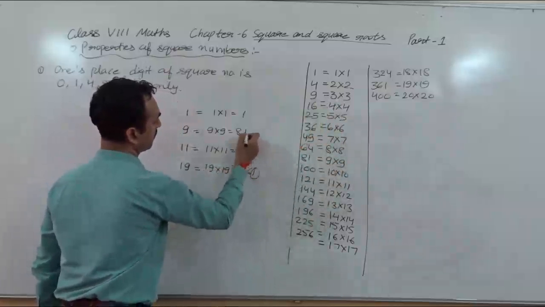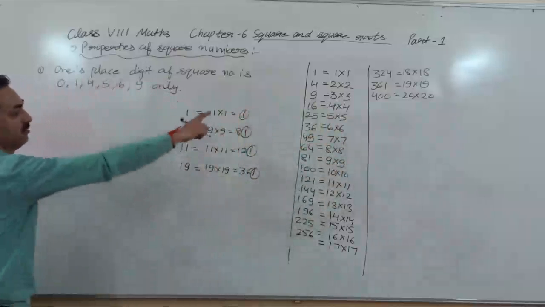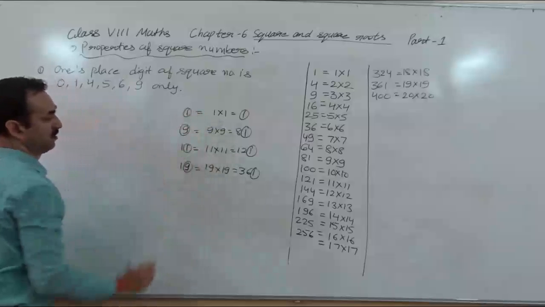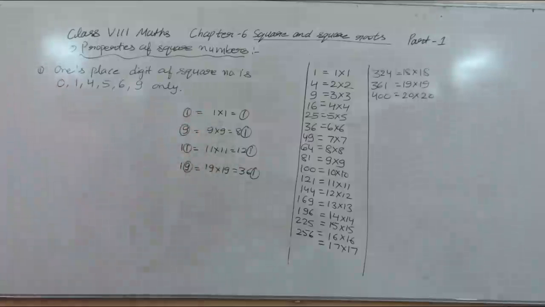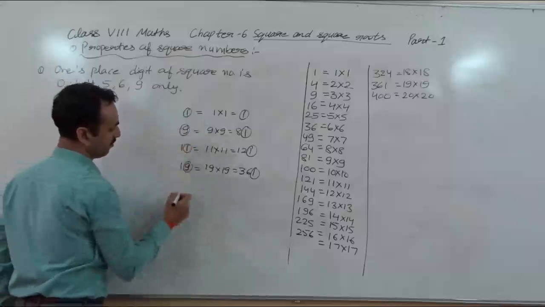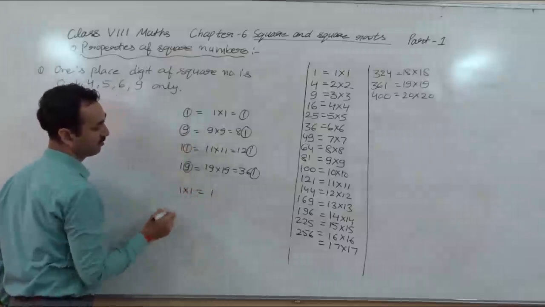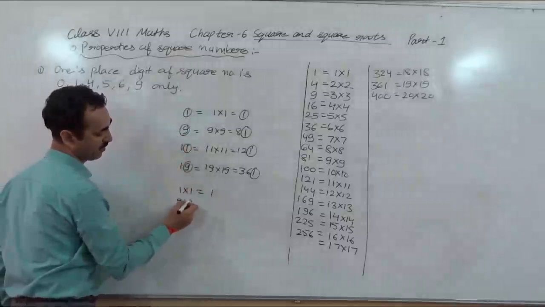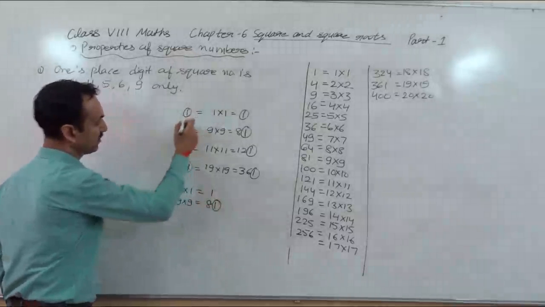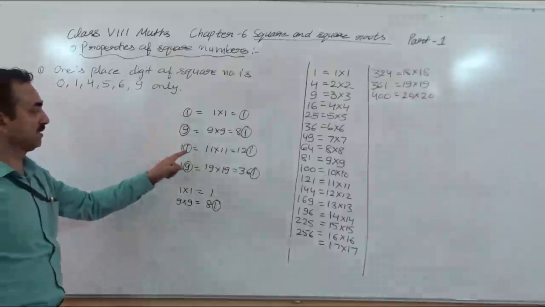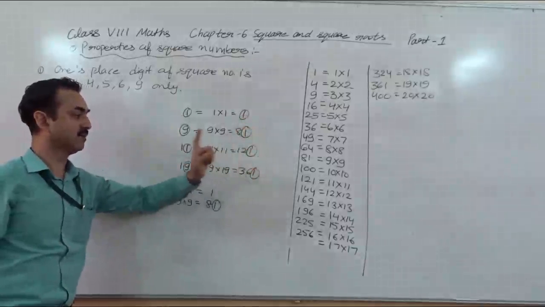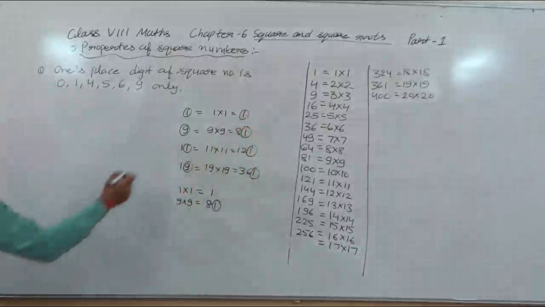You can see that in each square number there is a 1 at the ones place. If the number whose square you are finding has 1 or 9 at the ones place, there will be only 1 as the ones digit. The reason is that when you multiply 1 into 1 you get 1, and when you multiply 9 into 9 you get 81, with 1 as the ones place.